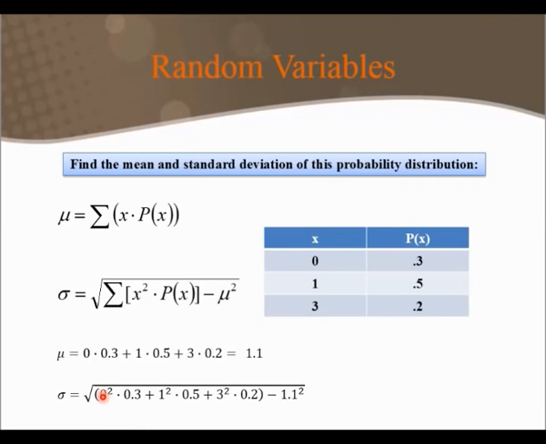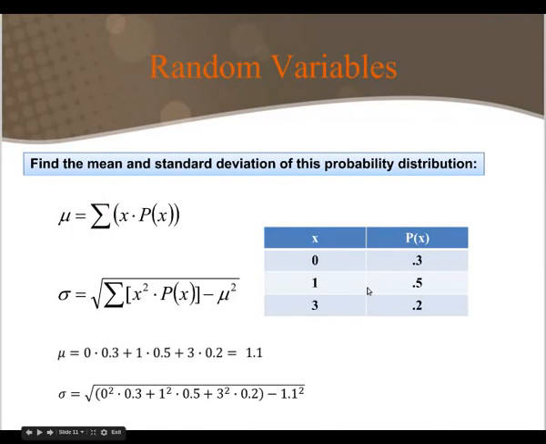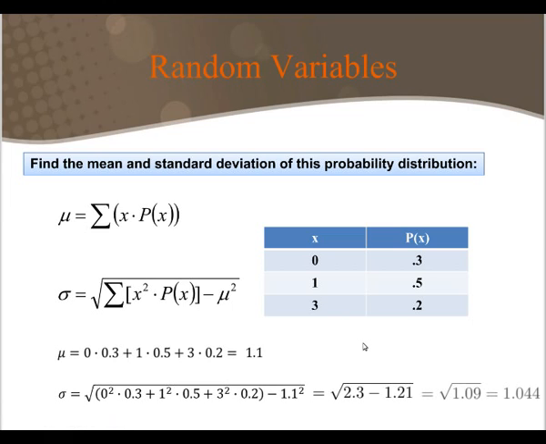So that is 0 squared times 0.3, 1 squared times 0.5, plus 3 squared times 0.2. Then I subtract off the mean squared that I calculated earlier, 1.1 squared. So finally, I take the square root of 2.3 minus 1.21, which gives me 1.044.